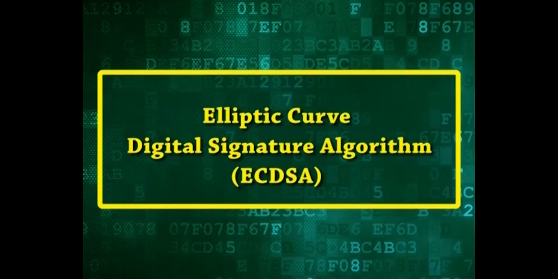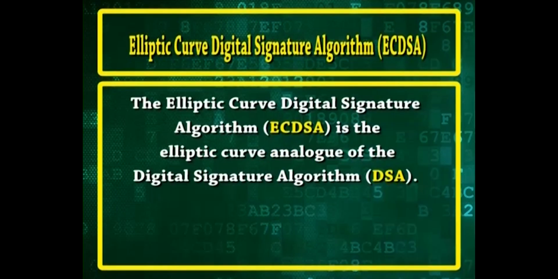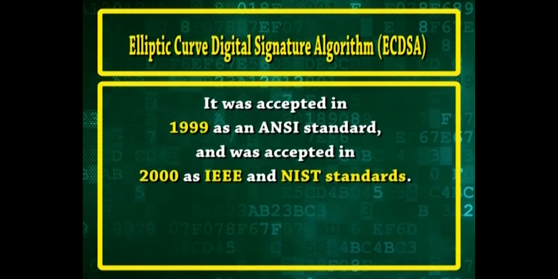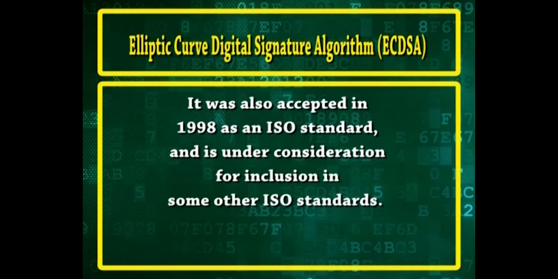Elliptic curve digital signature algorithm. The elliptic curve digital signature algorithm ECDSA is the elliptic curve analog of the digital signature algorithm DSA. It was accepted in 1999 as an ANSI standard and was accepted in 2000 as IEEE and NIST standard. It was also accepted in 1998 as an ISO standard and is under consideration for inclusion in some other ISO standards.